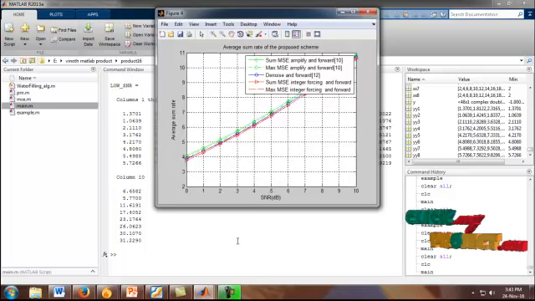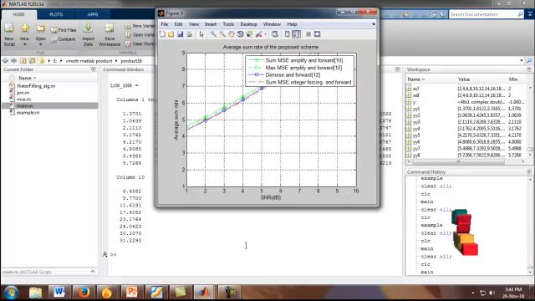Figure 4 shows the average sum rate of the proposed scheme. The X label shows the SNR values, and the Y label shows the average sum rates. The green color line shows the sum MSE amplify and forward, and also maximum MSE amplify and forward. The blue color line shows denoise and forward, and the red color line shows the sum and maximum of MSE integer forcing and forward.